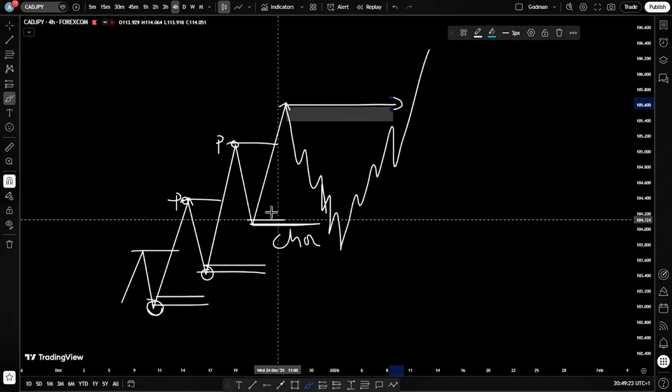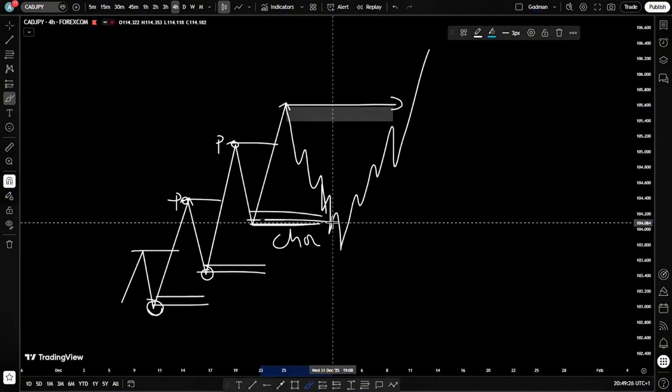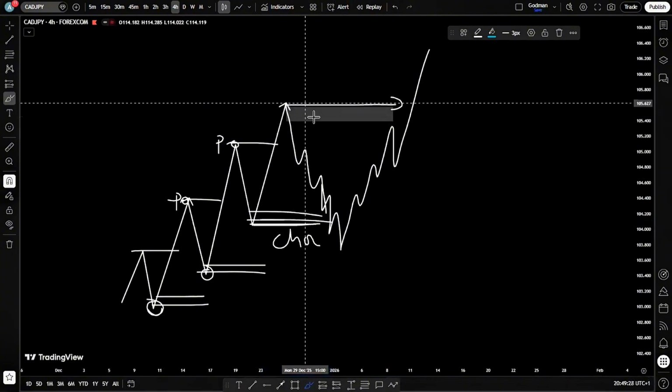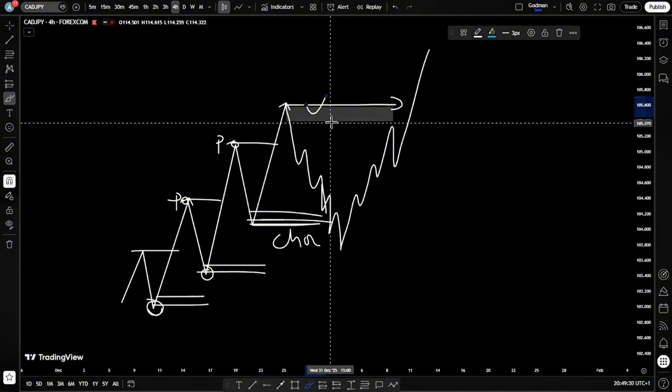By that, late buyers that got in here have been induced. Early sellers that got in here have also been induced. And the process by which the positions of the late buyers and early sellers are liquidated to generate liquidity to fuel the main move is called manipulation. An inducement is an event. It is not exactly a part of structure. So there is no such thing as inducement liquidity. No. Inducement is meant to generate liquidity.